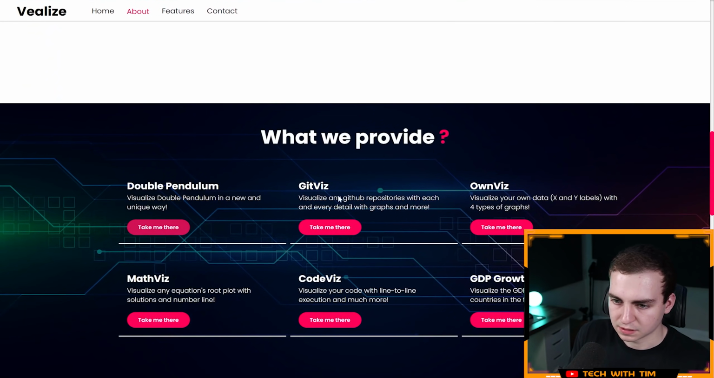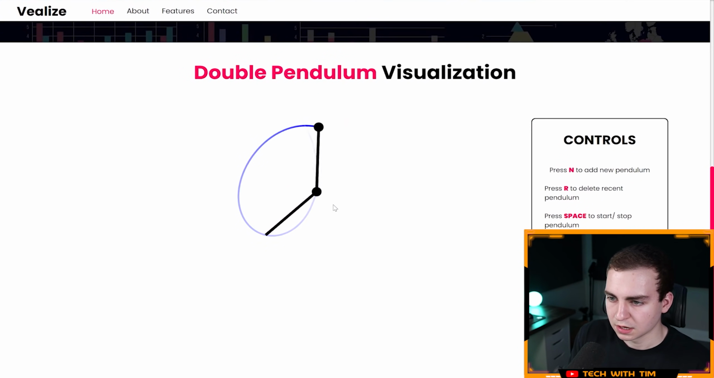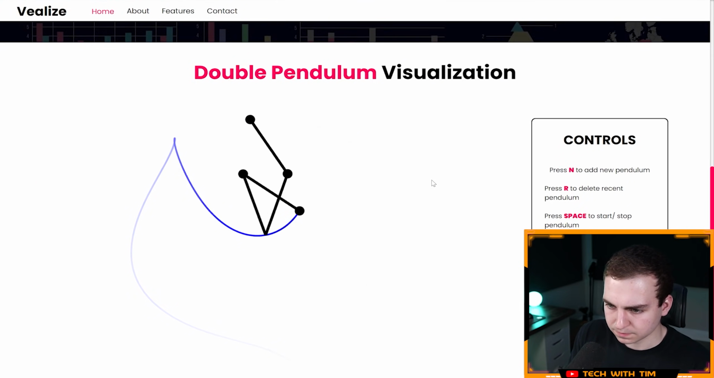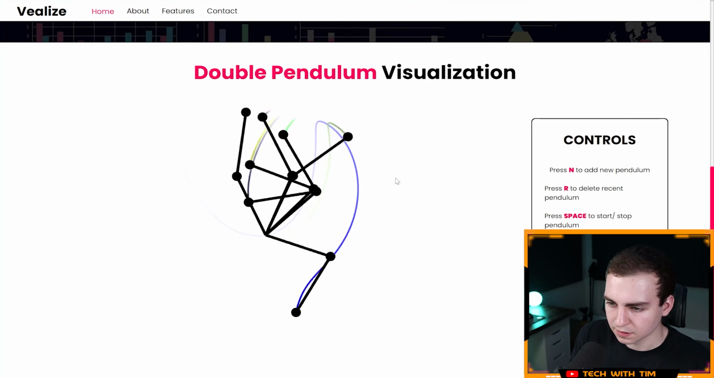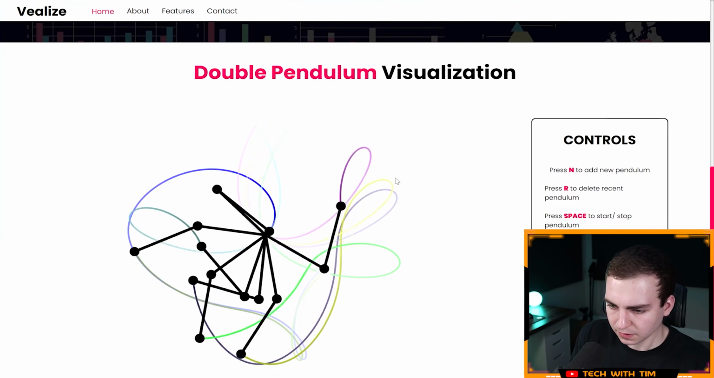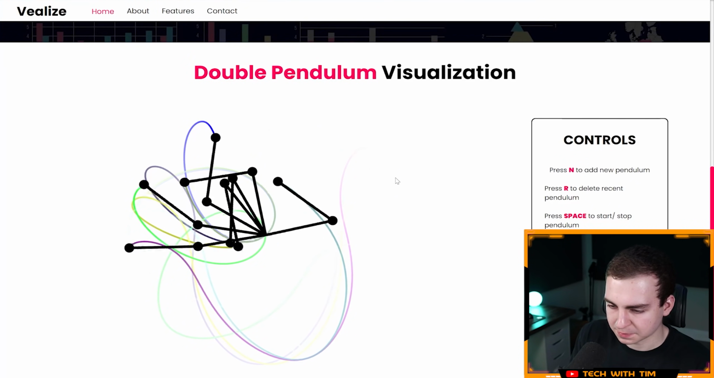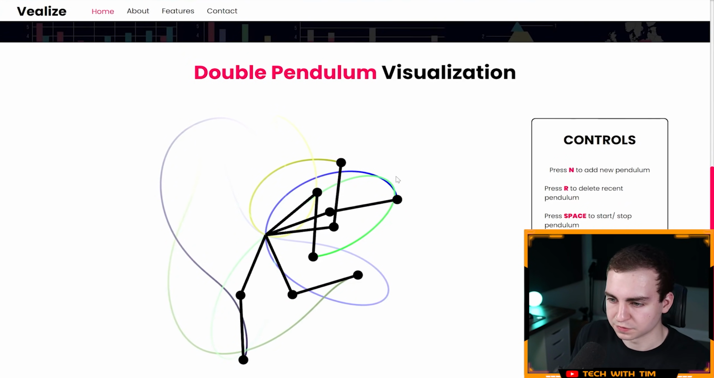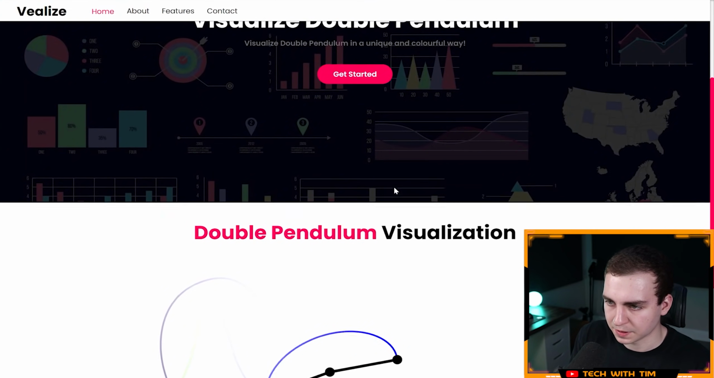So let's get started with the double pendulum. Let's see how this works. Okay, sweet. So it just visualizes the double pendulum. Let's add another one with N. Okay, let's add a bunch of them and see how this works. Awesome. Okay, that's pretty cool. I can press space to pause and stop it. Nice, looks really clean. And then I can remove stuff with R. Sweet, so that's the double pendulum.